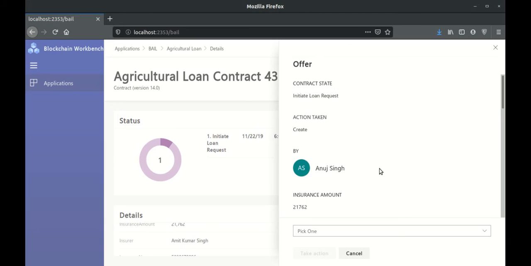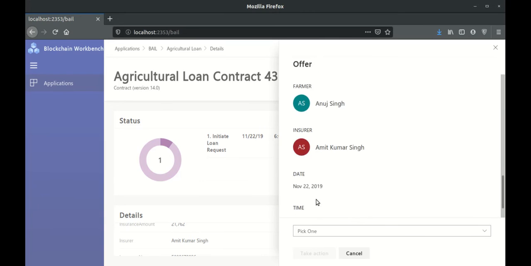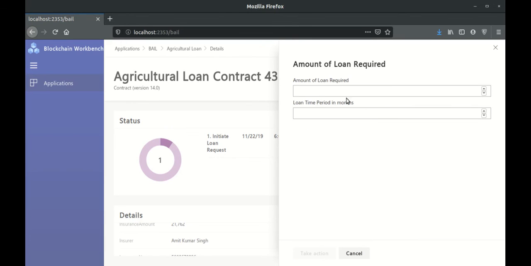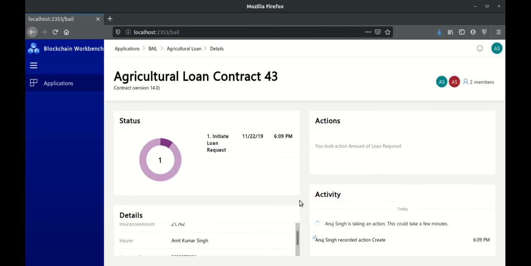So when I press take action, I get the opportunity to take the amount of loan required, and I take an action. So let's say I need 20,000 for a period of 6 months, and I take an action.